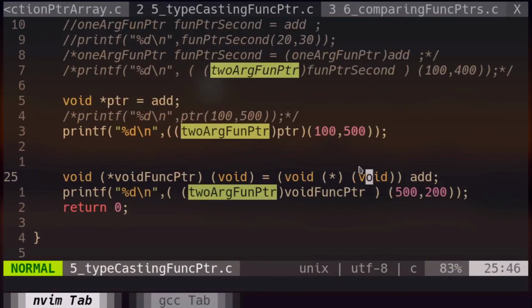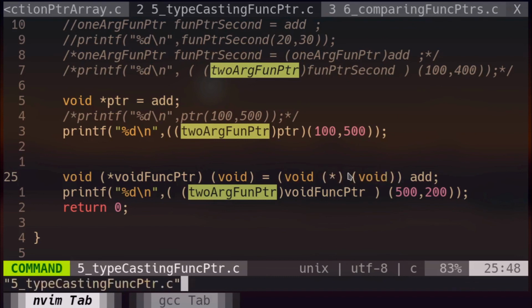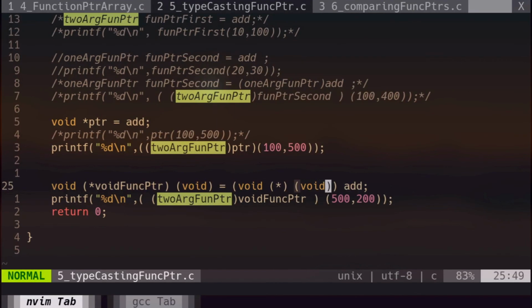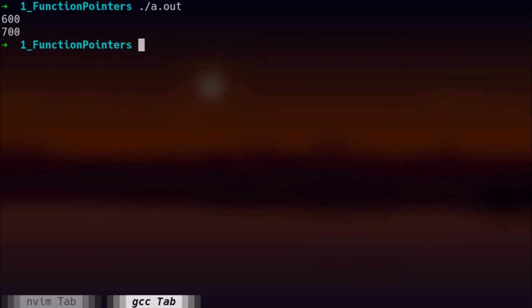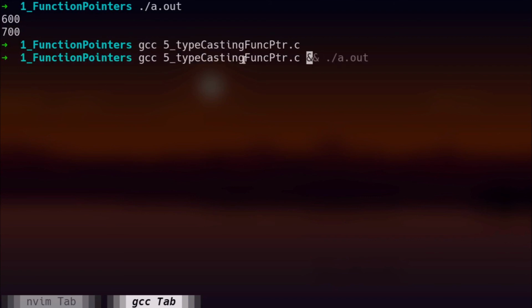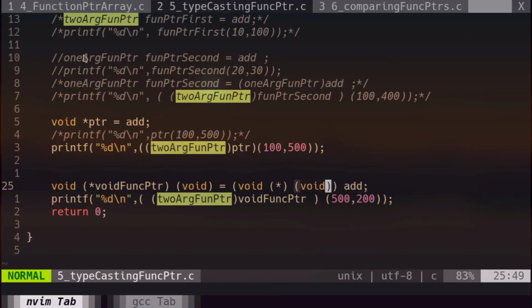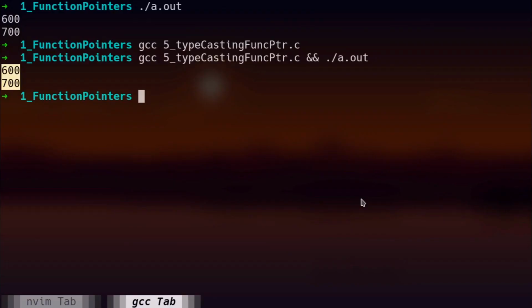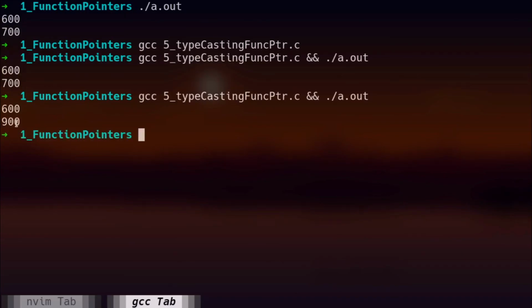Let's take a look at the lines of code which I highlight with my mouse. This is the syntax for a function pointer. Now let's check whether we will get that warning or not. As you may see, we are not getting any warning, and I will compare it once again and run it. Yeah, I get 700. So if we change this value to some other value, for example 700, we should get 900. Yeah, we are getting 900.